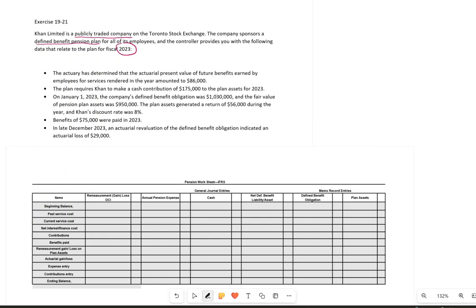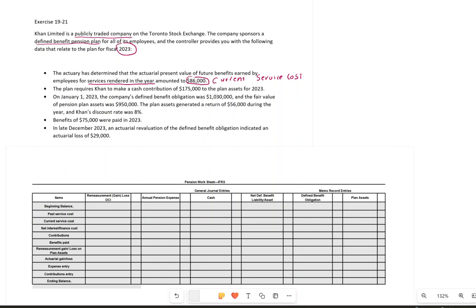So the first part is the actuary has determined the actuarial present value of future benefits earned by the employees for the services rendered in the year. So the services they provided us for the current year, and that is for $86,000. So we call it current service cost. They worked for the company, so the company owes them the benefits. So that's the current year services, and that will be my current service cost.